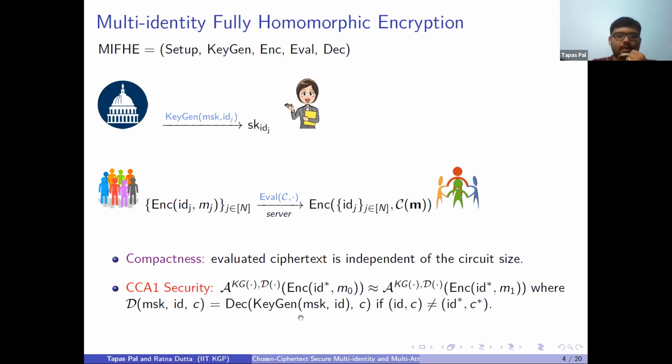So the decryption oracle first computes the secret key corresponding to the identity ID, and then it will use it to decrypt the ciphertext C. Since this is CCA1 security, the adversary will be given access to this decryption oracle just before the challenge ciphertext. The adversary is receiving the challenge ciphertext. Up until that point, the adversary will be given access to the decryption oracle. Here ID star is the challenge identity, and M0, M1 are the pair of challenge messages.